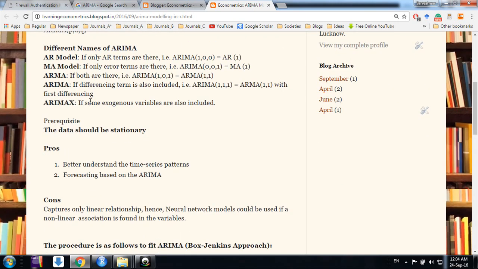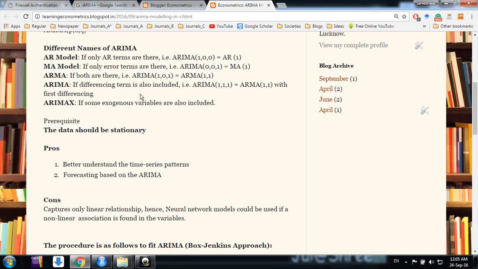Okay, in literature we find different names for the ARIMA modeling. It's AR, MA, ARMA, ARIMA, or ARIMAX modelings. If only AR terms are there, like other terms like D and Q terms are 0, then we say it's AR1. Similarly, if only MA term is there, it's MA1. If difference term is not there, it's ARMA. If we have all the terms like AR, I, and MA terms, it's ARIMA 111. It's called ARMA 11 with first differencing.